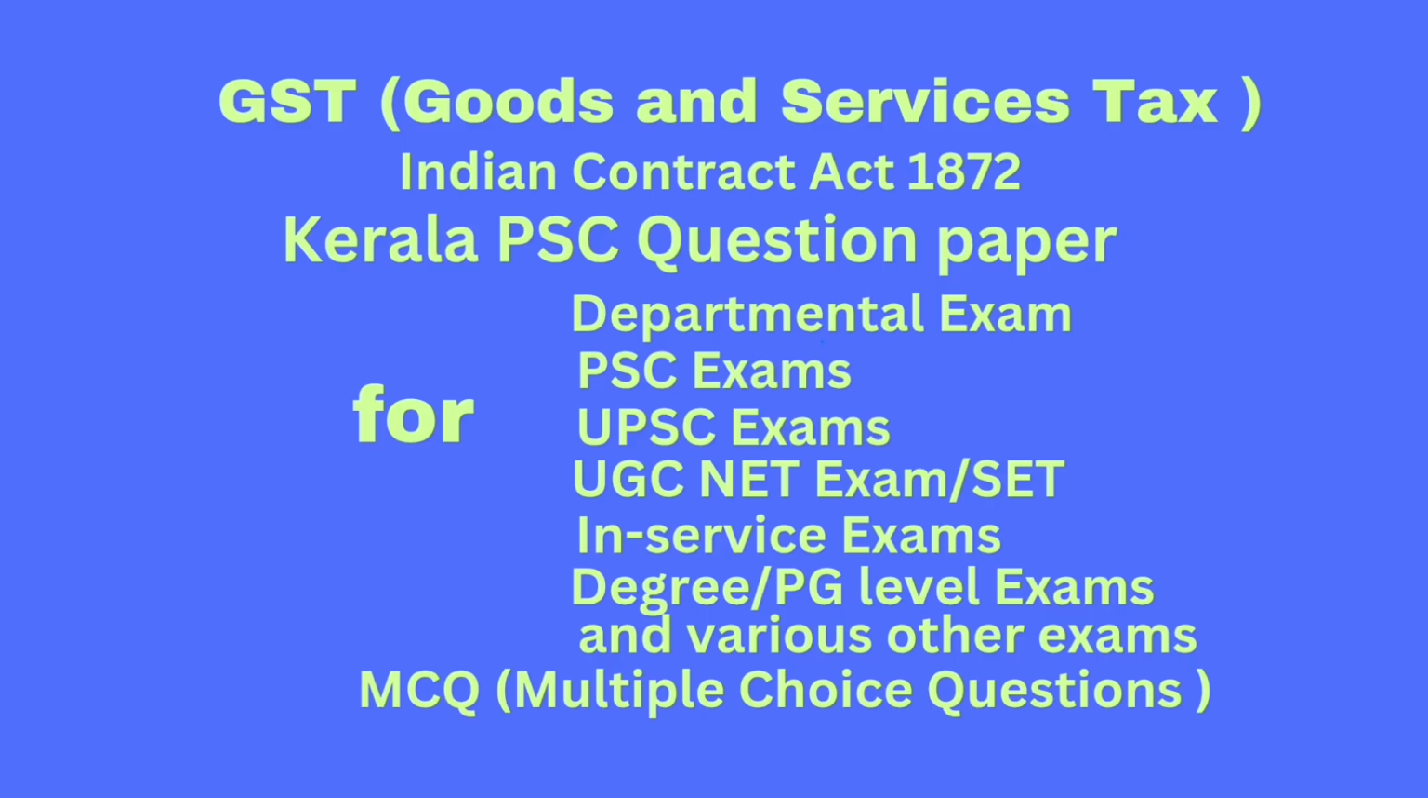Question number 62. Select the goods which have been notified for levy of GST compensation cess. 1. Pan masala. 2. Aerated water. 3. Tobacco and tobacco product. 4. Cigarettes, cigar, hookah. 5. Motor vehicle. 6. Coal, lignite. 7. Electronic items. 8. Lottery. Answer, option B, 1 to 6. That is pan masala, aerated water, tobacco and tobacco product, cigarettes, cigar, hookah, motor vehicle and coal and lignite.